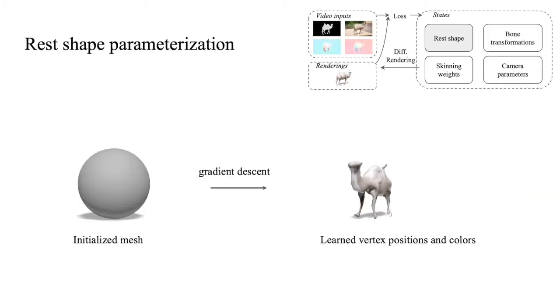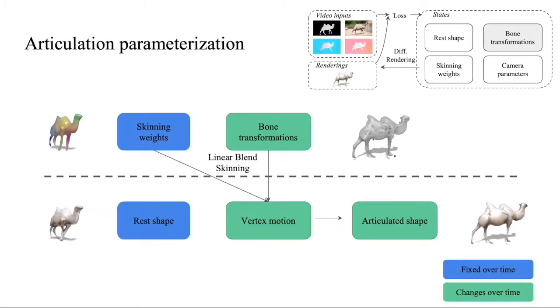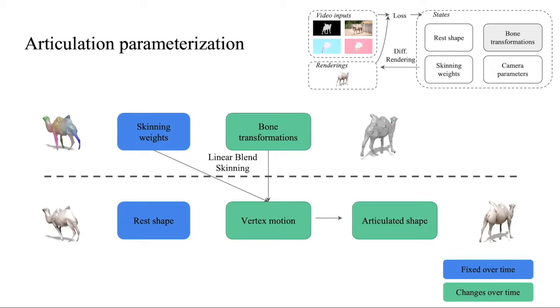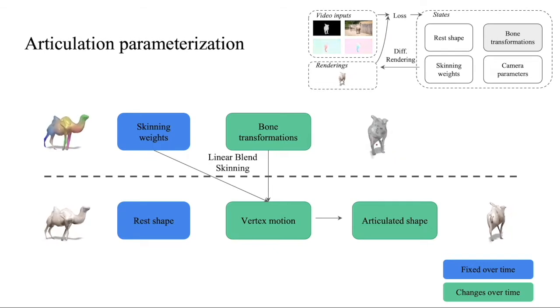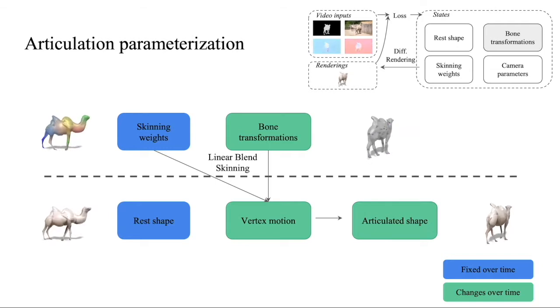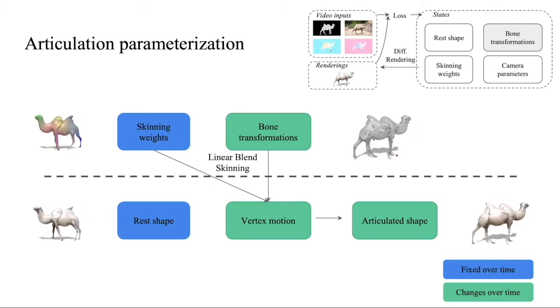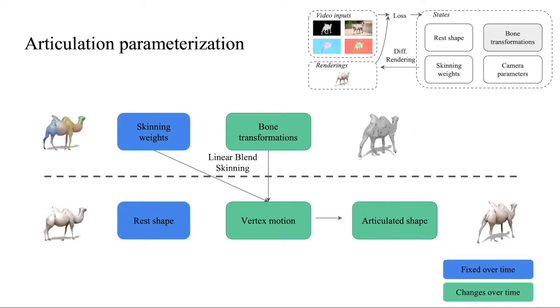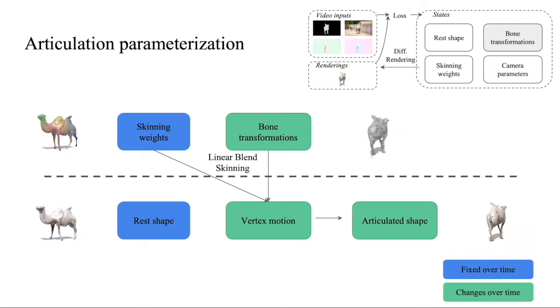First, we introduce the parameterizations of shape, articulation, and camera projection. To represent a 3D object, we use a triangular mesh with vertex colors. It is initialized as a sphere and optimized directly on the test video. Instead of modeling deformations from a rest shape by independently displacing each mesh vertex, we deform a fixed number of rigid bones. Each bone can be translated and rotated from its rest position. We visualize bones by a colored dot representing its centroid.